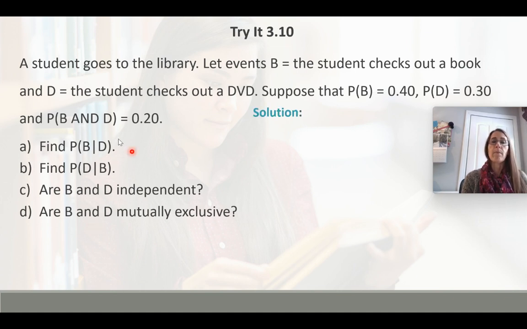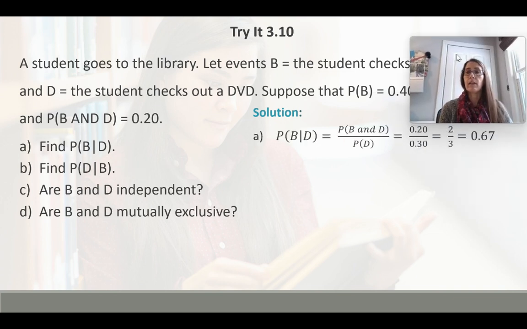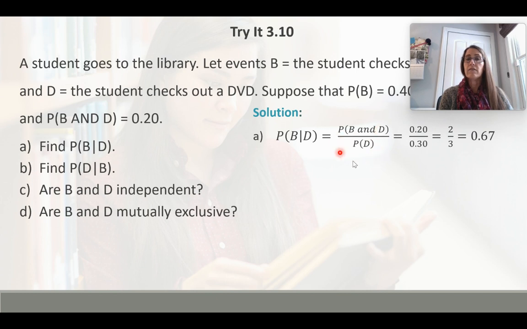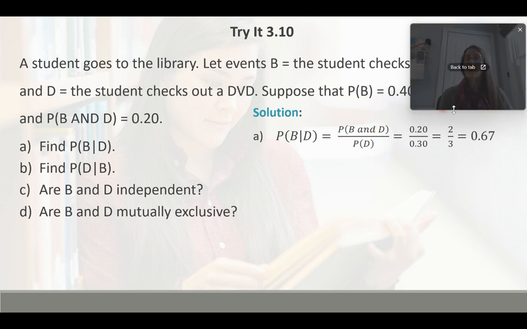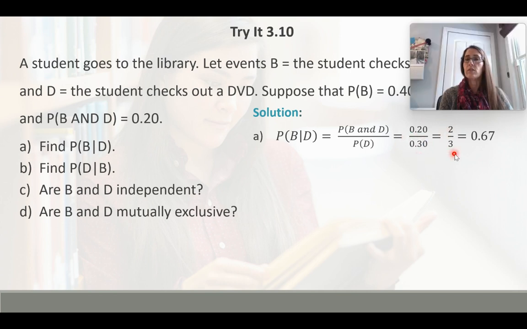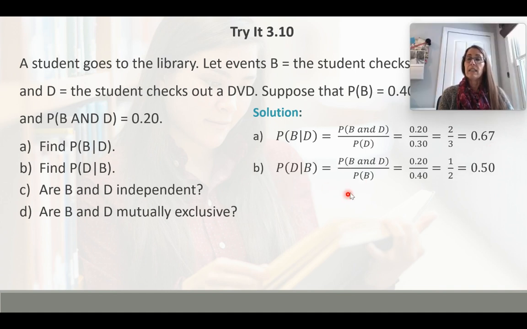So remember our formula for our conditional is going to be the probability of B and D divided by the probability of D. We're given those numbers, so it's 0.2 divided by 0.3, which reduces to 2/3 or 0.67. The conditional D given B, so again, same thing on top, the probability of B and D, but now divided by the probability of B. So that's going to be 0.2 divided by 0.4, which is 1/2 or 0.5.